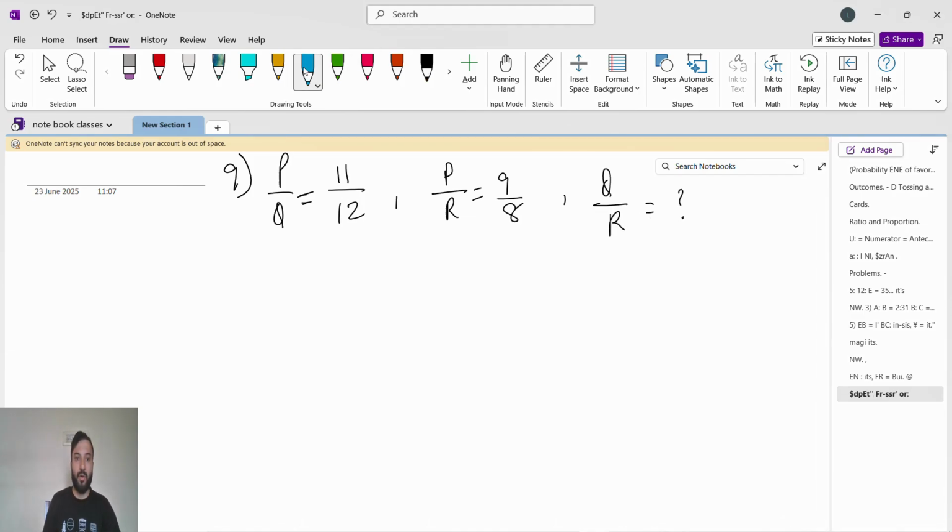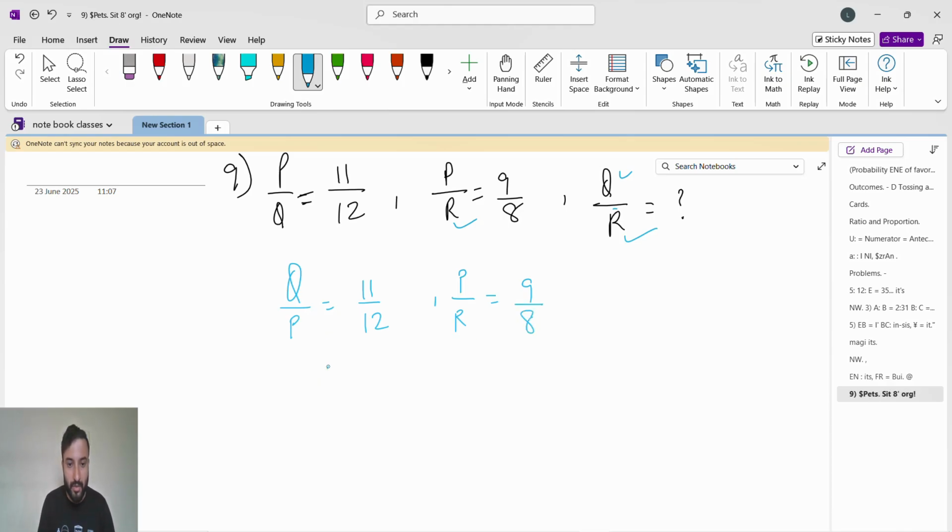Okay, so now here is a very important thing I see. They had given P by Q and P by R. See, R is in the denominator, so we will keep this ratio the same, because R we want in the denominator, and here also R is in the denominator. But Q we want in the numerator. So what we will do? We will inverse this. So P by Q will become Q by P is 11 by 12, and P by R is 9 by 8. Okay, that's it.